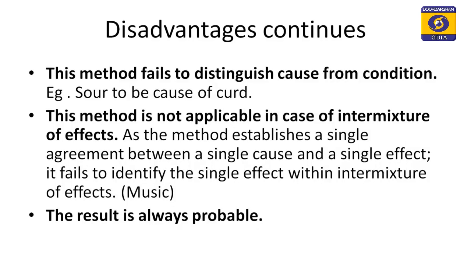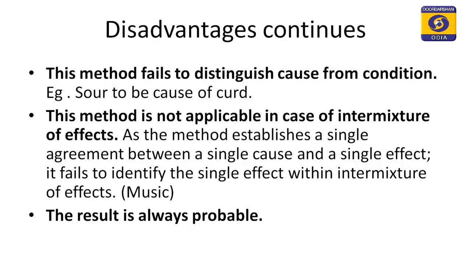Now, coming to another defect, this method is not applicable in case of intermixture of effects. So, let us try to know what is intermixture of effects. When many effects are combined together, we are unable to distinguish which one is the effect of which cause. For example, in case of music, we find so many instruments are played at a time, so we cannot say that this particular sound belongs to this particular instrument.